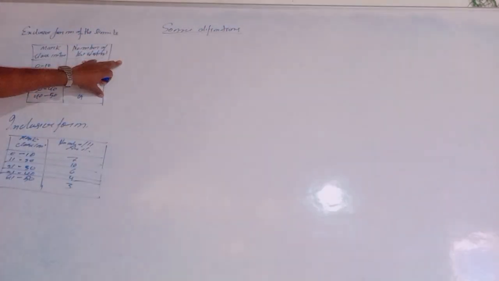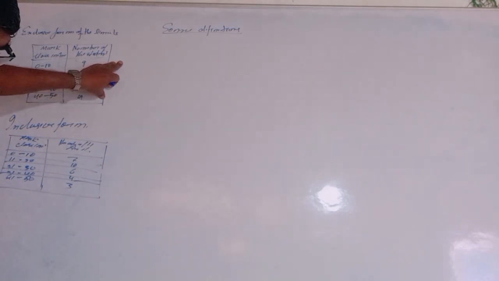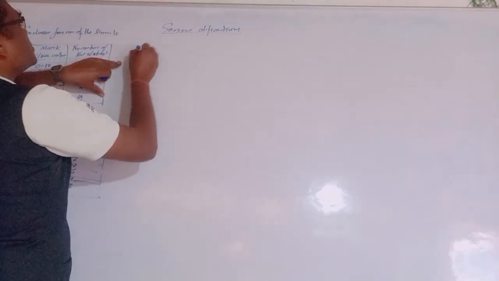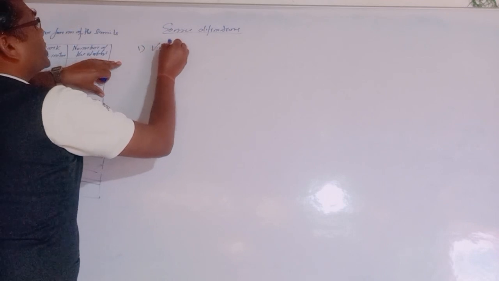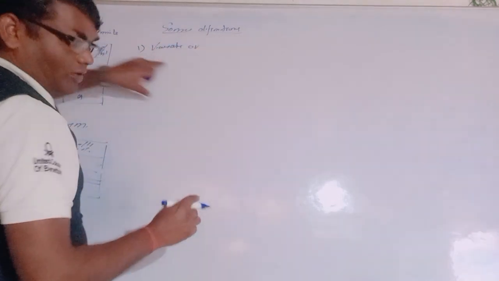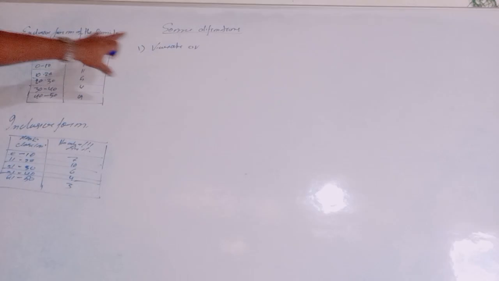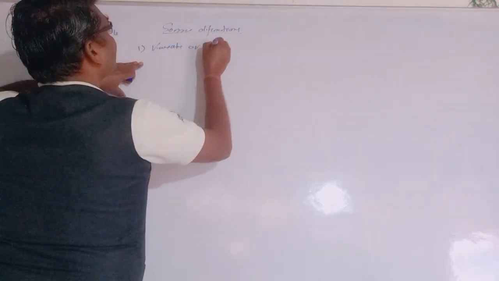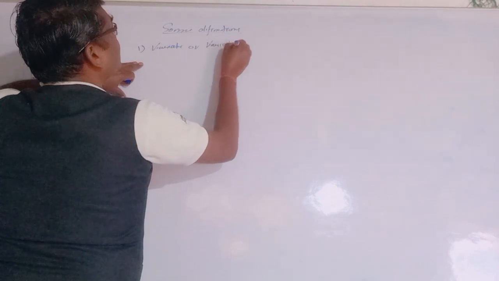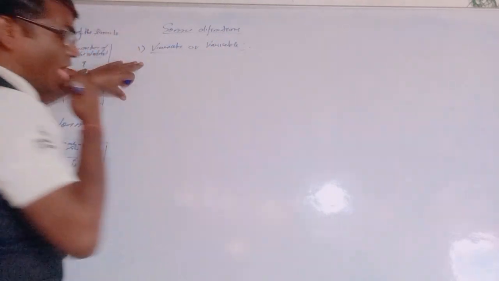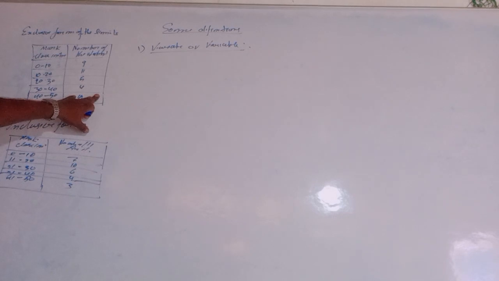We will discuss the variate or variable here.